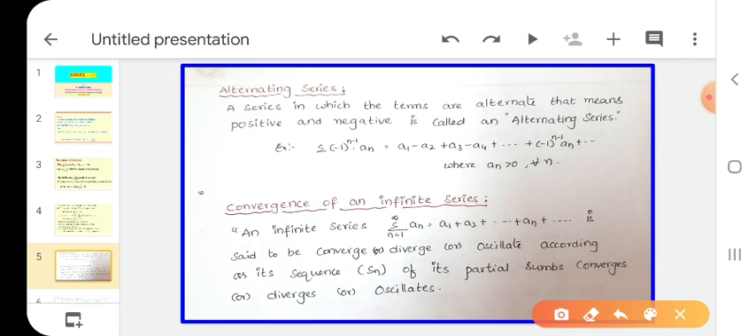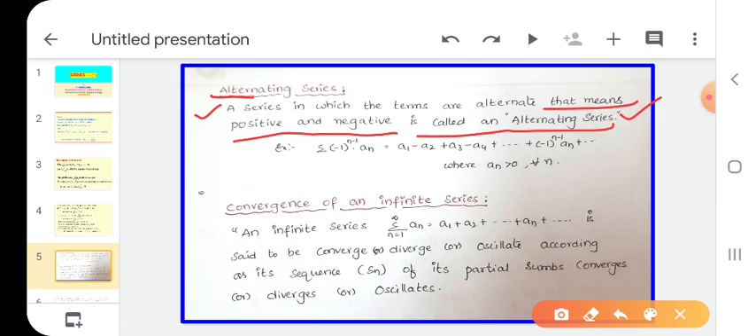Okay, see next. Alternating series. Do you remember the oscillating sequence? Oscillating means neither decreasing nor increasing: first increasing, next decreasing, after that increasing, next decreasing, one by one like this. This is also the same. Alternating series: a series in which the terms alternate. Alternate means one positive and one negative, positive and negative, like this. That is called an alternating series.